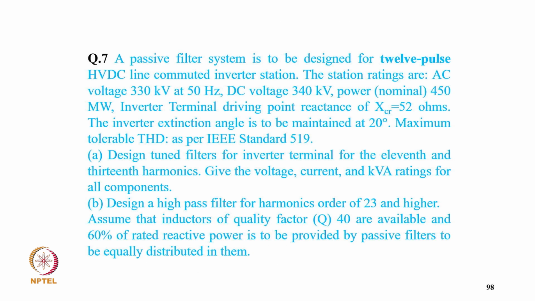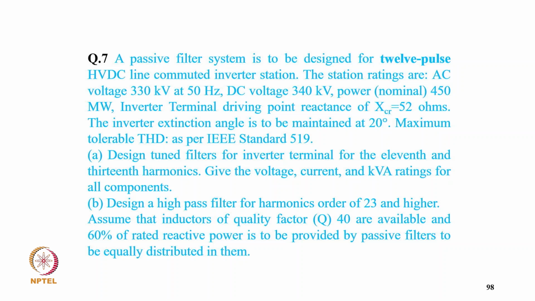So coming now to question number 7, a passive filter system is to be designed for a 12 pulse HVDC line commutated converter inverter station. The station ratings are AC voltage 330 kV at 50 Hz, DC voltage 340 kV, nominal power 450 megawatt. Inverter commutating reactance is XCR equal to 50 ohm. Inverter extinction angle to be maintained at 20 degree. Maximum tolerable THD per IEEE 519.